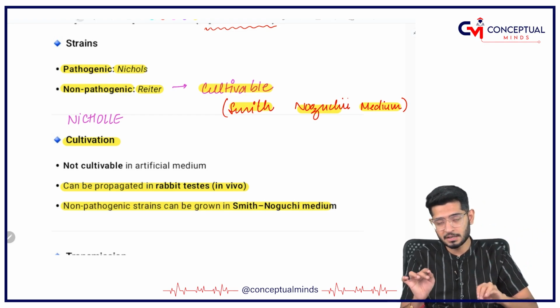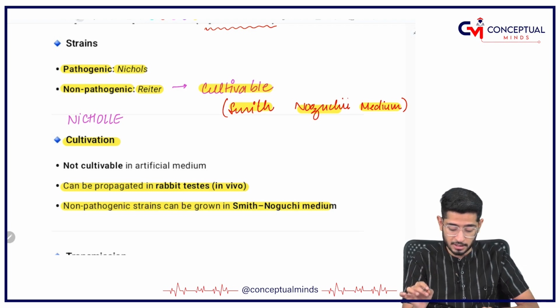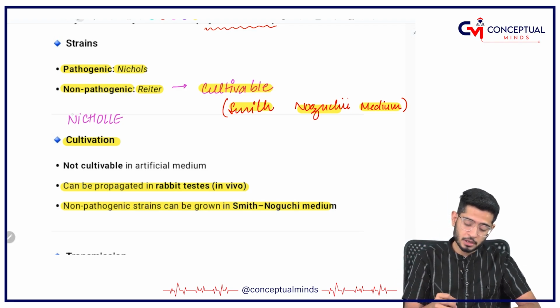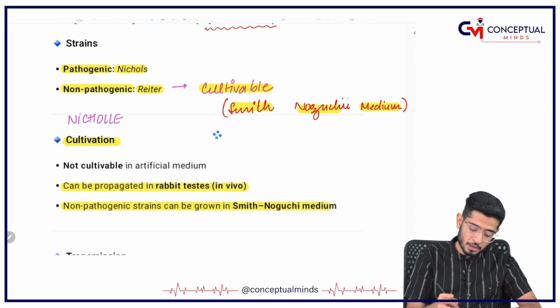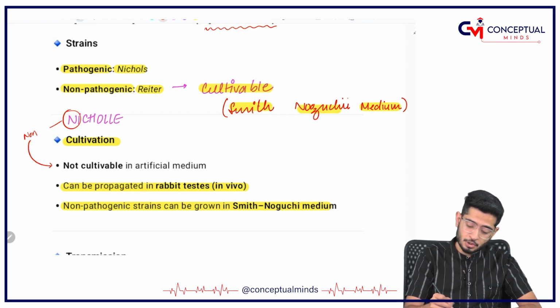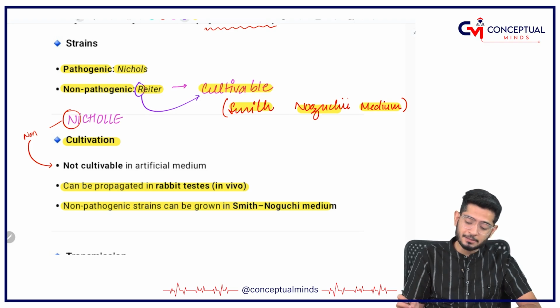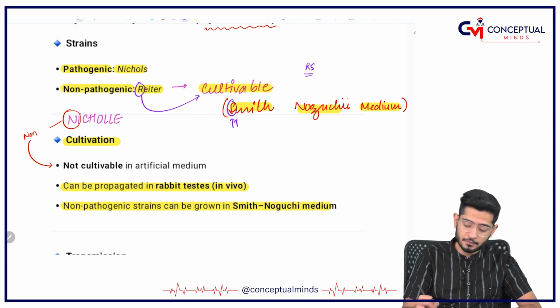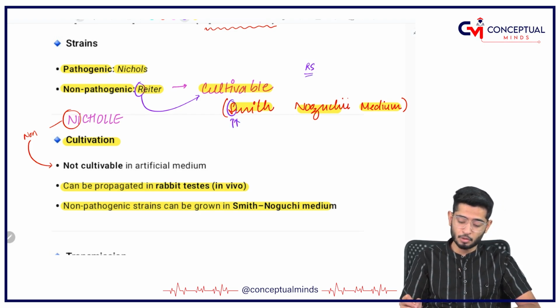So, please remember, my dear friends, very simple thing I am trying to tell you, that the one which is called as Nicol is starting from the letter N, that means it is non-cultivable. So, you cultivate in the testicles of the rabbit, whereas you have got one more that is called as Ritter strain. Ritter strain is something which is cultivable, and because the Ritter strain is cultivable, we are, so PQRS, R and S come together, we are going to cultivate them in the Smith-Noguchi.